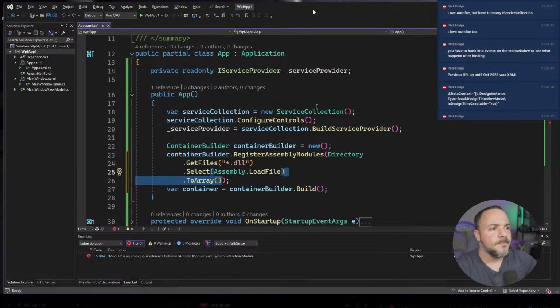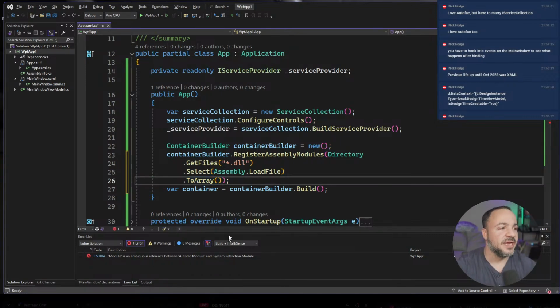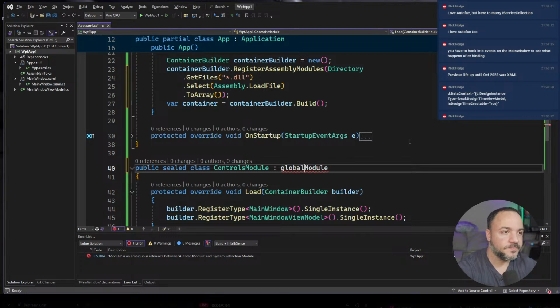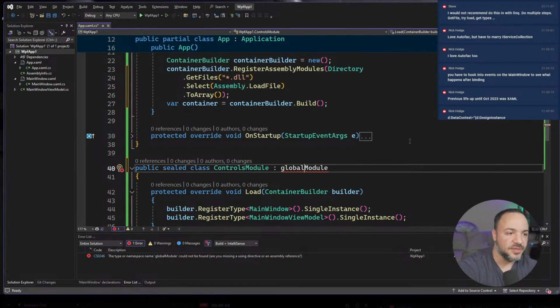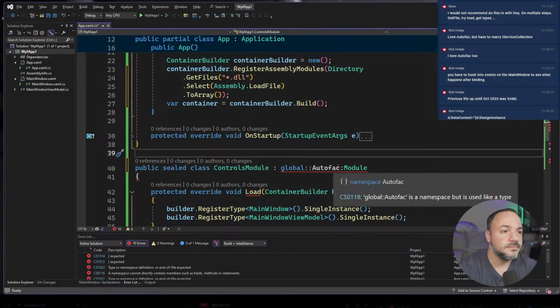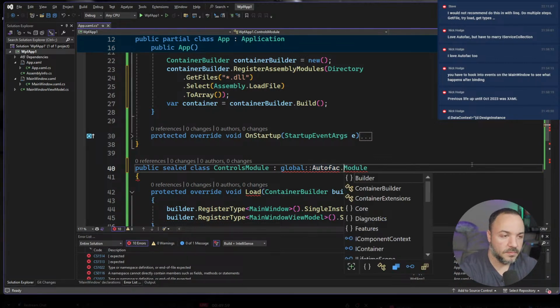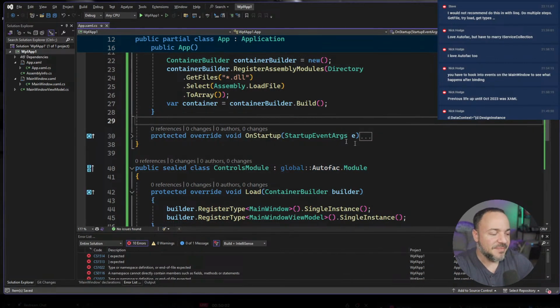Okay, so this is naive assembly scanning and modules. The Reflection namespace and AutoFac namespace collide with each other, which is annoying. Pardon me. What's wrong with that? Oh, pardon me, Visual Studio.